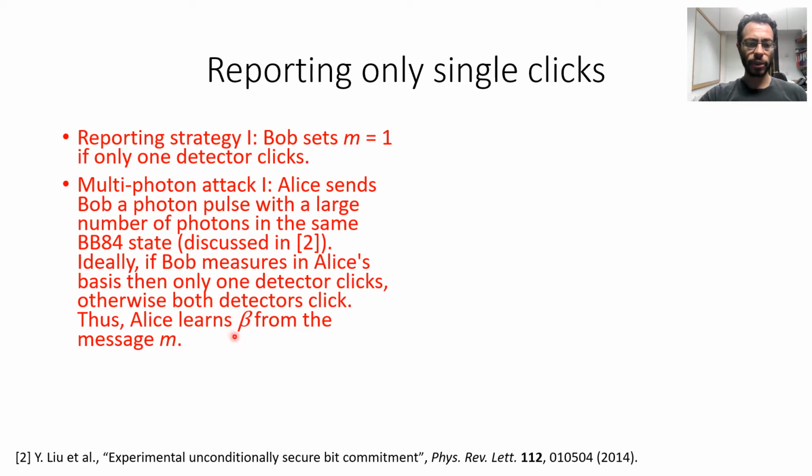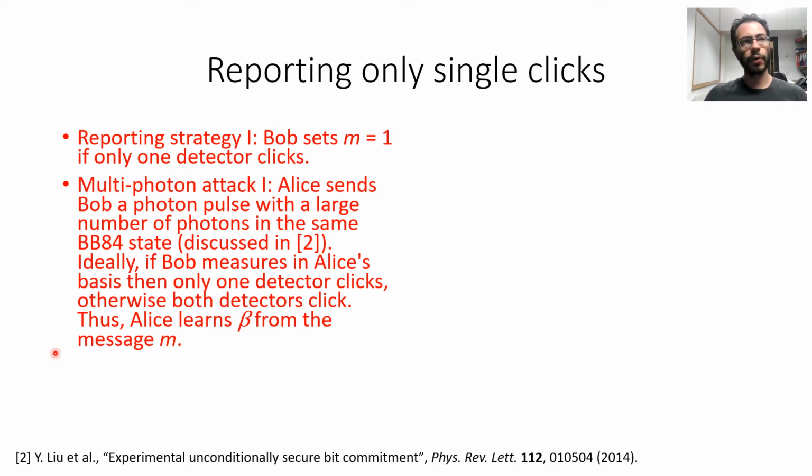Because if Bob measures in Alice's bases, only one detector will click and Bob will send the message M equal 1. If Bob measures in a different basis, both detectors will click and Bob will send the message M equals 0. So we have here discussed the case of an ideal setting.